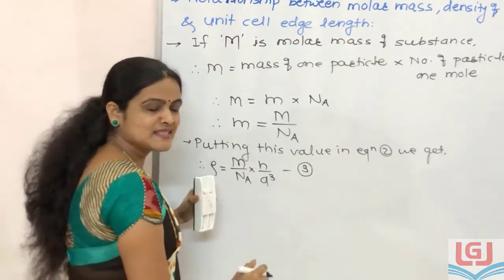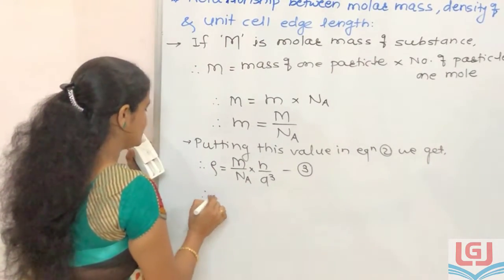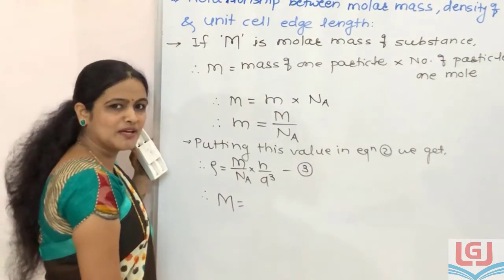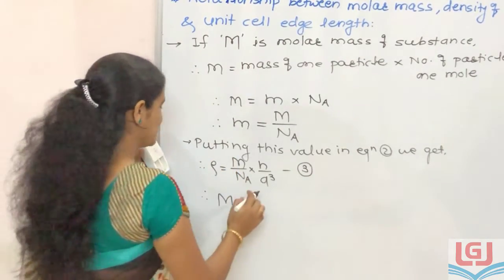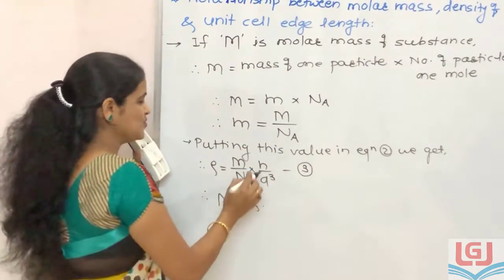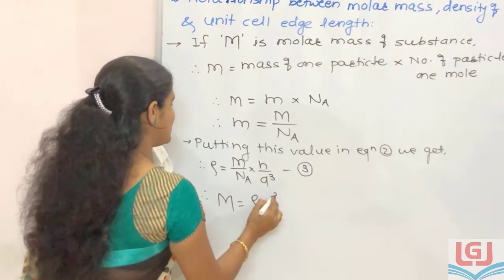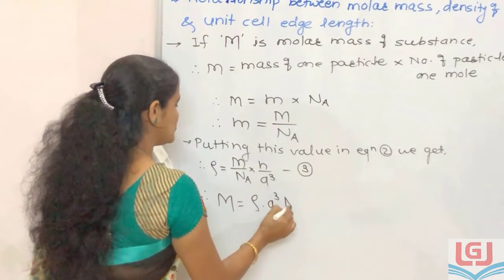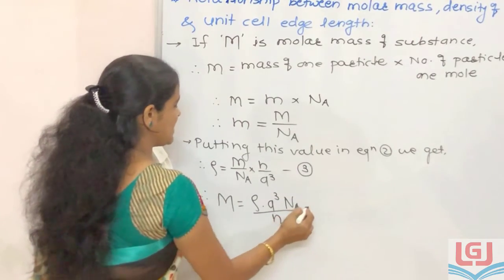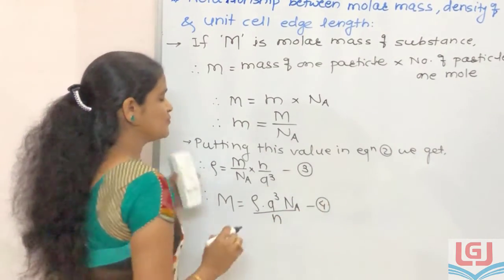We can rearrange this equation. Therefore, capital M, that is molar mass, is equal to rho into a cube into Na divided by n. It is equation 4.